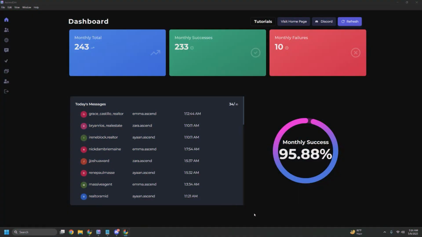All right, now let's have a quick overview of the app. I have actually switched to Windows now, but even for a Mac, the process is going to be the same. First of all, we have been running campaigns ourselves. We are using Asendai to sell Asendai, and you can see the metrics of this month from the dashboard here. So far using this account, we have sent this many DMs in total. 10 of them failed, and the total amount of successes is this. And here you can see the number of DMs that were sent today.